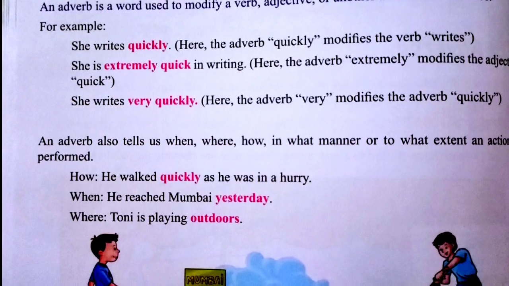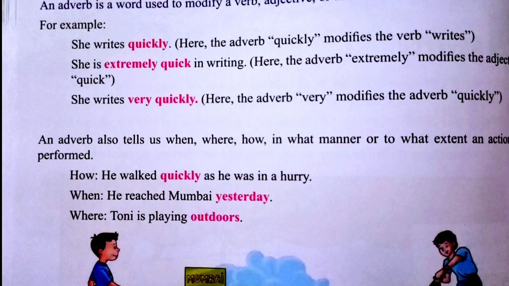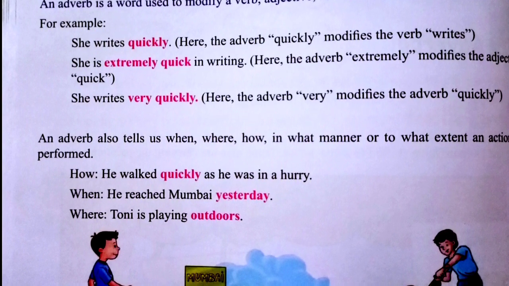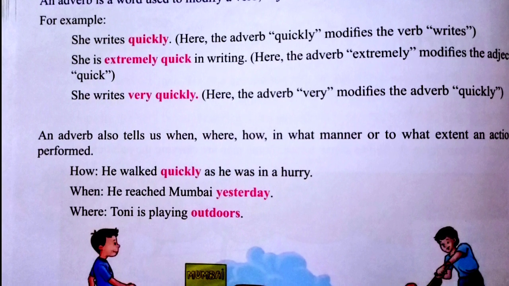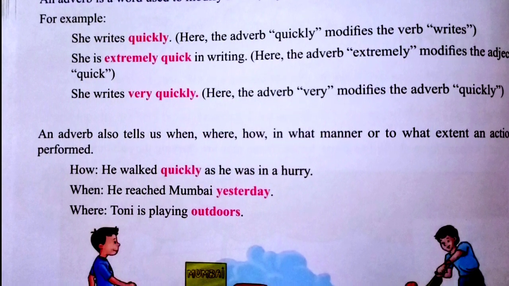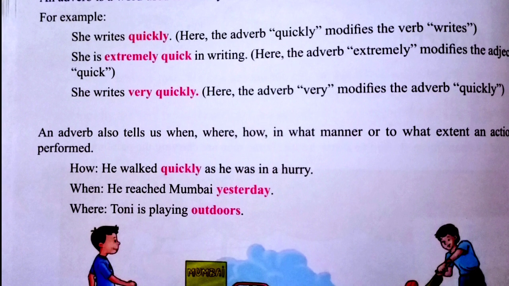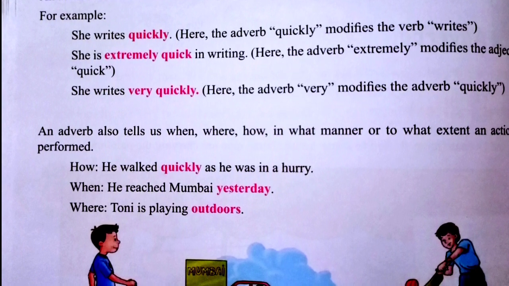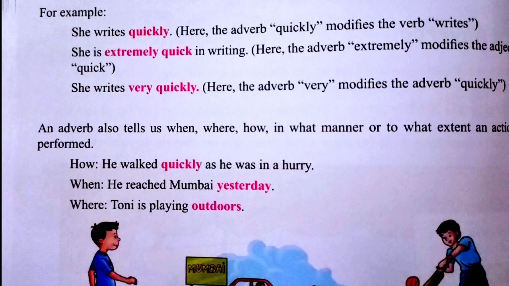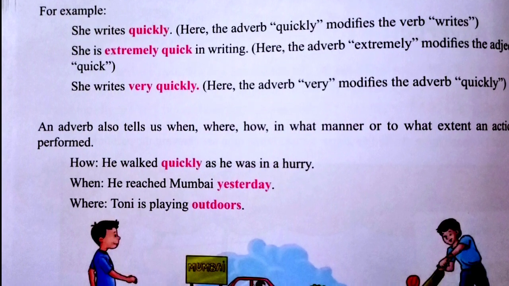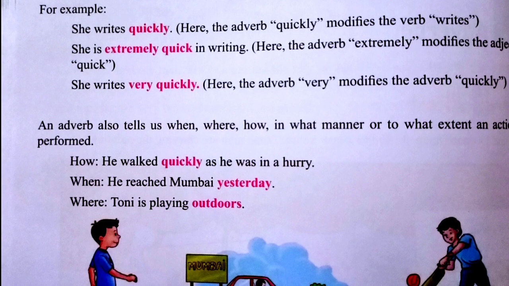Now, for example, she writes quickly. Here, the adverb quickly modifies the verb writes. If we talk about the verb in a sentence, that is writes. And the highlighted word, quickly, is telling the way she is writing. She writes quickly, she writes fast, right? So it is just telling more about the verb which is writes here.